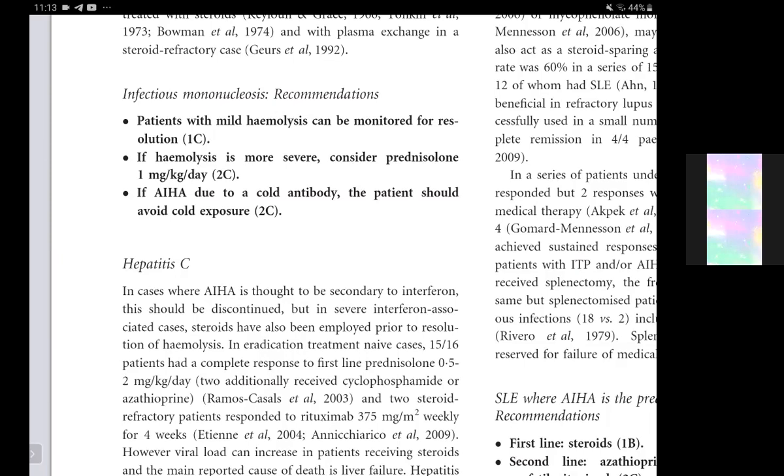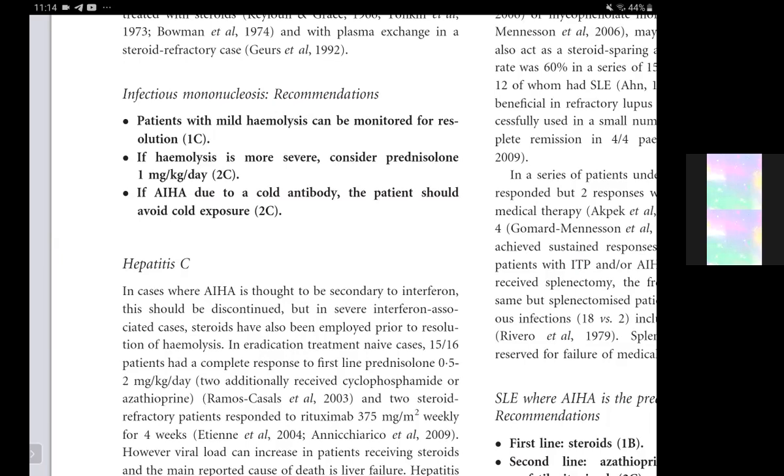Now with hepatitis C, in cases where autoimmune hemolytic anemia is thought to be secondary to interferon, we mostly have cases of autoimmune hemolytic anemia secondary to interferon therapy. If this is so, then the interferon therapy should be discontinued. And in severe interferon-associated cases, steroids have also been employed prior to resolution of hemolysis.